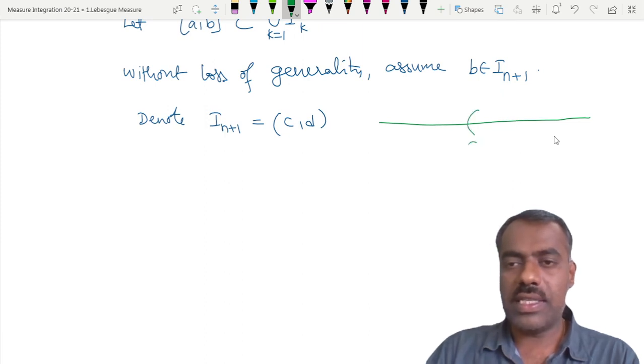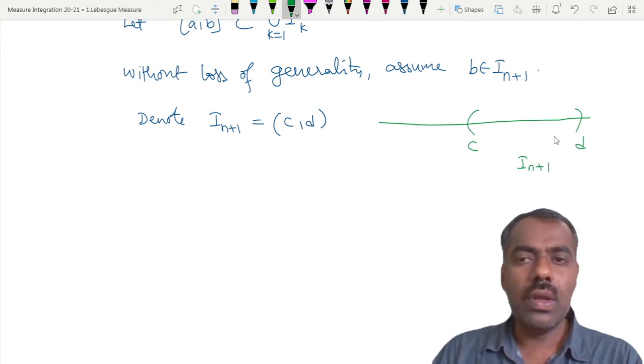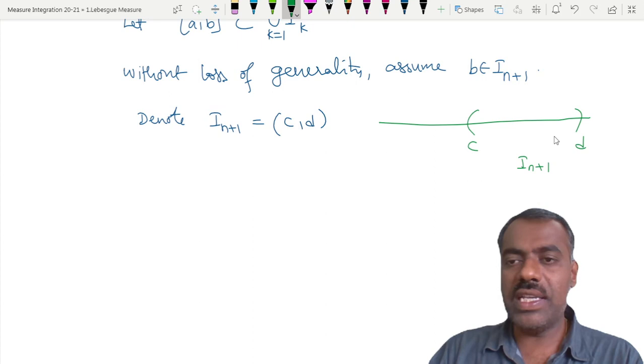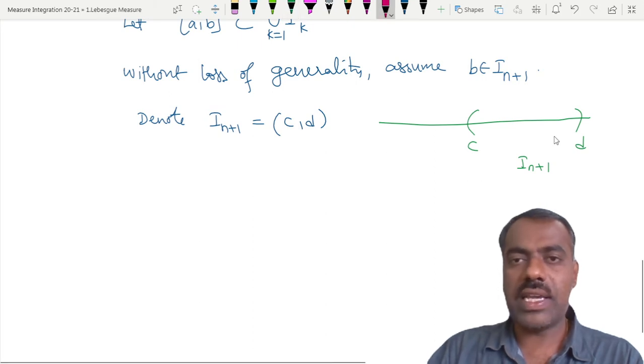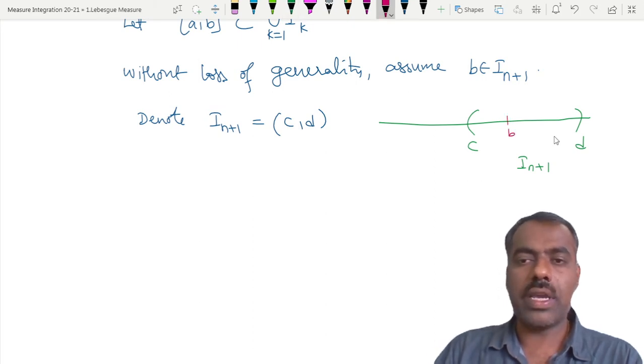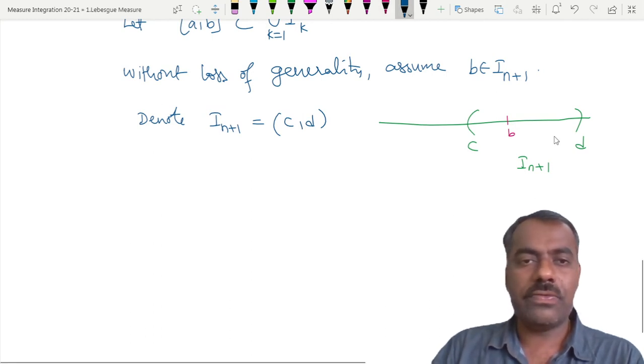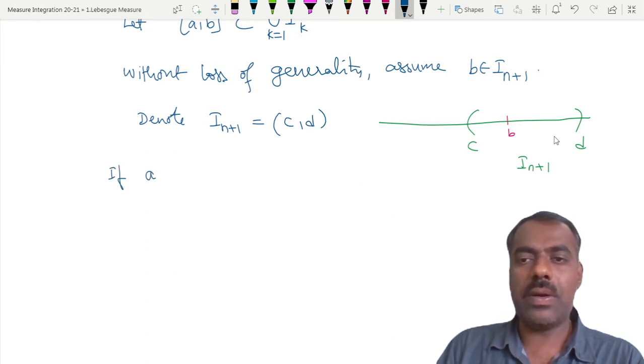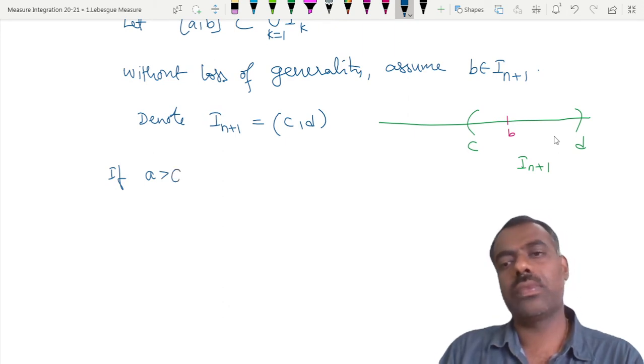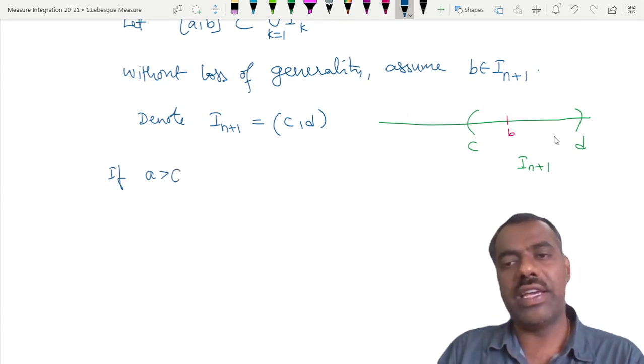This is c and this is d, and this interval is I_{n+1}, and b is somewhere in it. Now it may happen that a is bigger than c, so a is somewhere here.